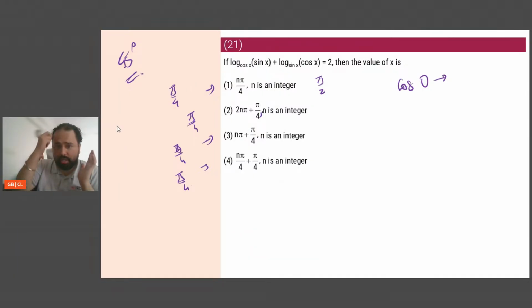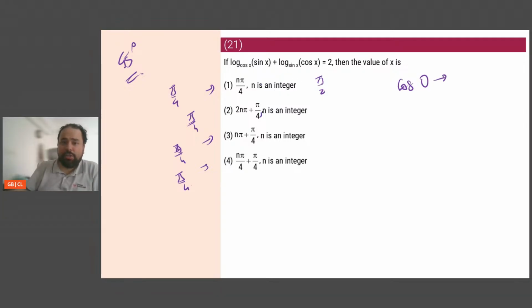Absolutely right. Cos 0 is 1. So then sine 90 is 1. That means what is the value of cos 90? If cos 0 is 1, what is the value of cos 90? Quickly. Cos 0 1 है तो cos 90 कितना होगा? Cos 90 0 होगा. Absolutely right.